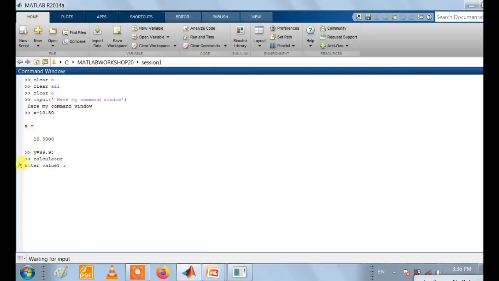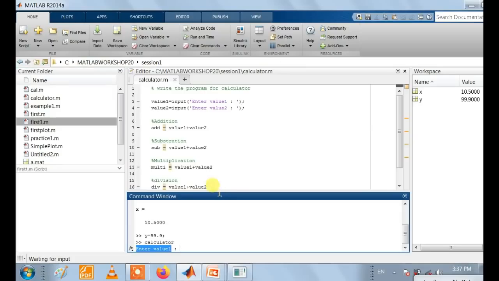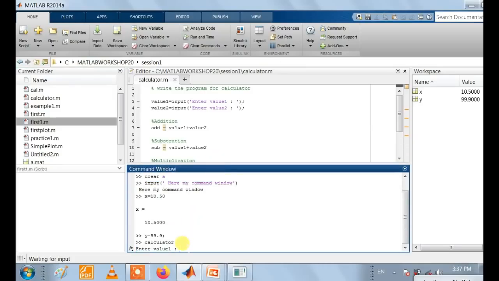So we enter the value. The first line of our code is displayed, that is enter value 1. We enter value 100. Then enter value 2, the second value we enter, that is 50.